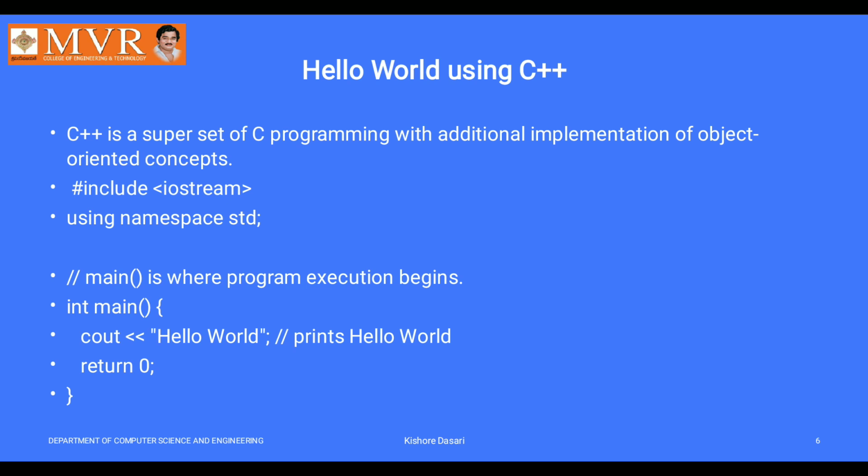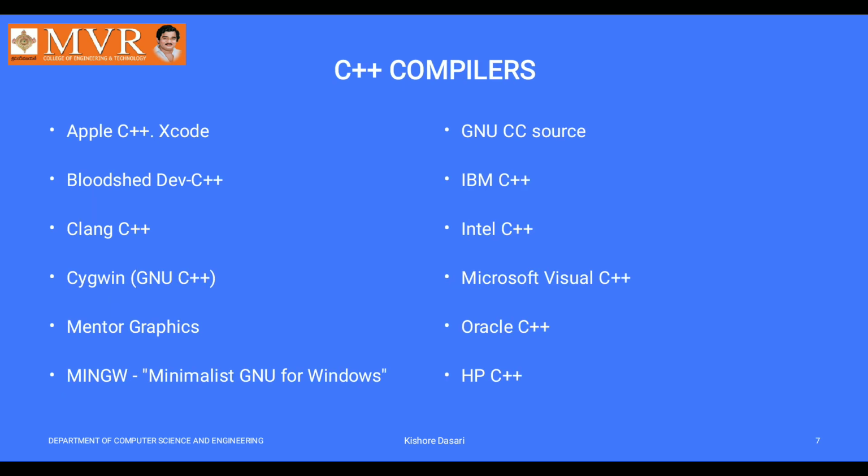Coming to the output statement, that is cout, hello world in quotations, like C language, and return 0. The cout means the output can be displayed in our console, the black empty window: hello world.